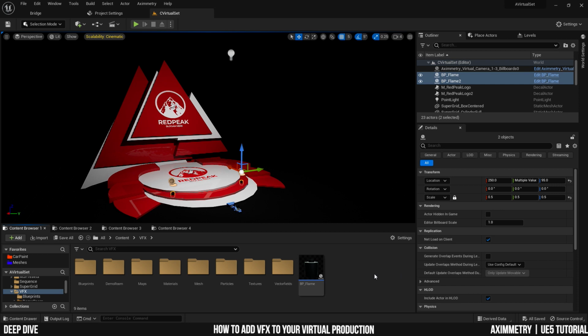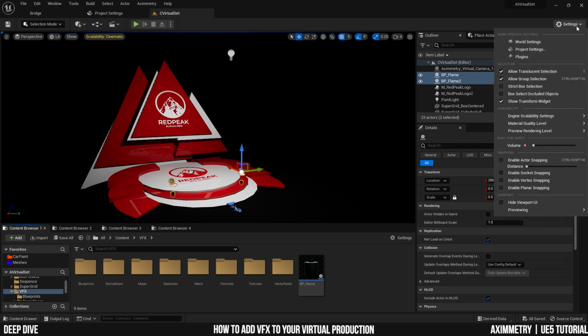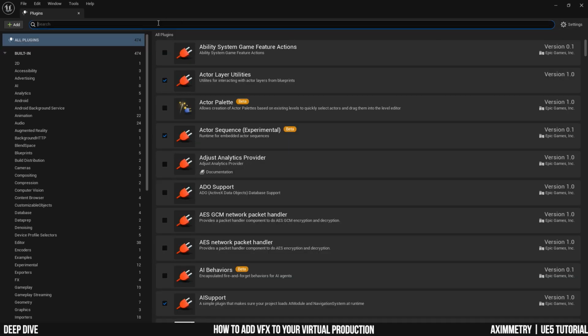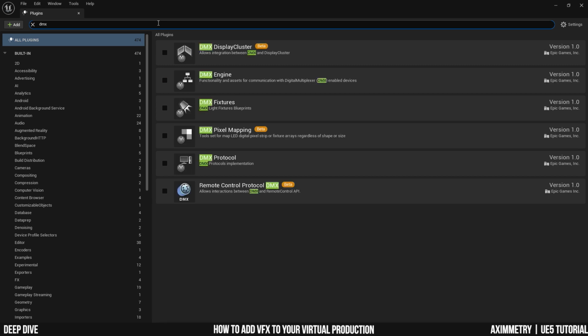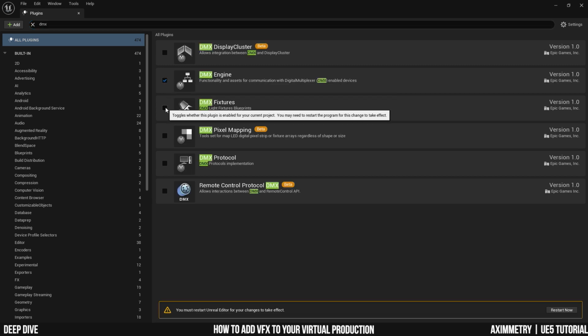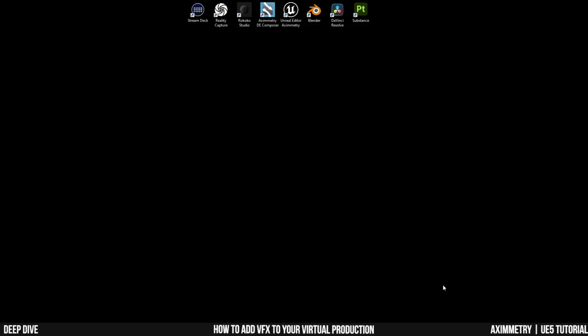The next effect that we are going to do is the Pyro effect. Well, it's called Pyro, and it's one that's been seen in many virtual sets in the marketplace. And this time, I'm not going to go to the Unreal Engine marketplace. All I need to do is go to my plugins and turn on the DMX plugins. And you have to restart your engine for this.